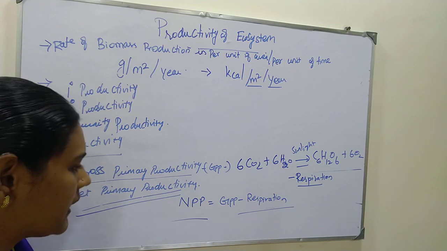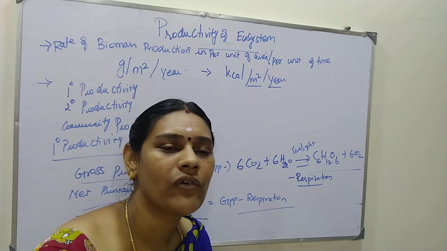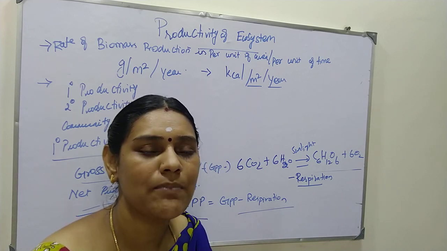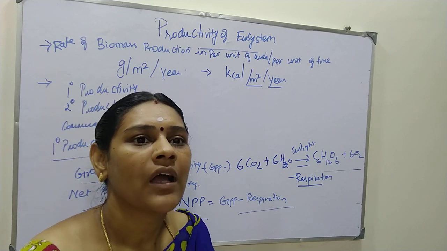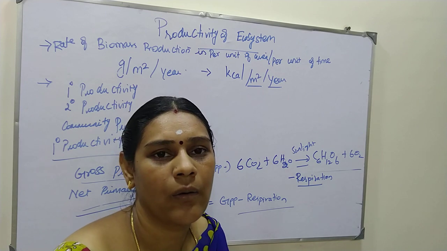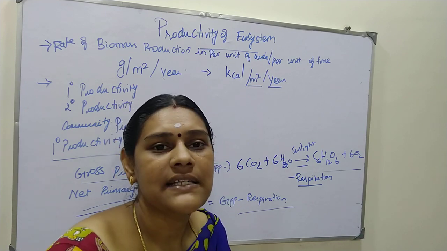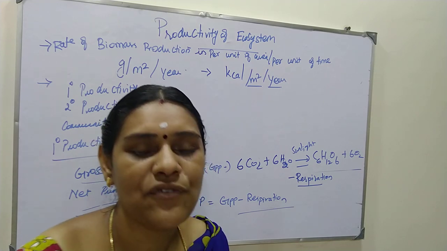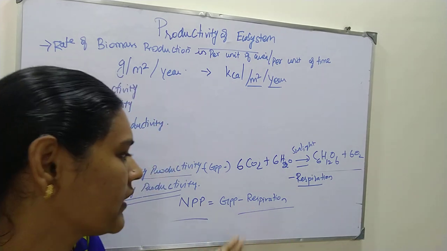If you take net primary productivity of the whole world, the full world has 170 billion tons of net primary productivity. But if you take the aquatic environments or the open ocean environment, only about 55 billion tons of productivity takes place.